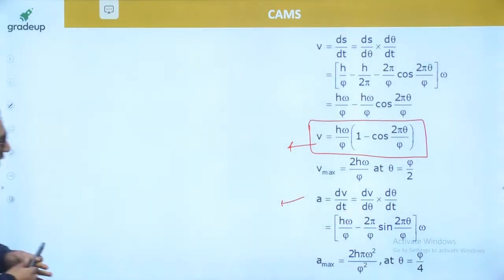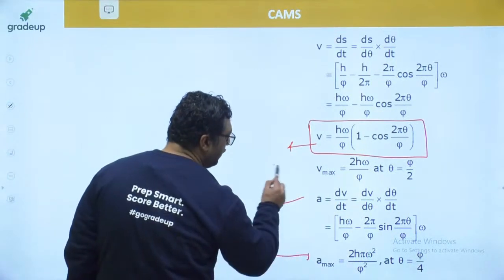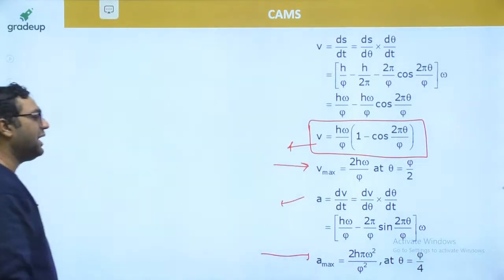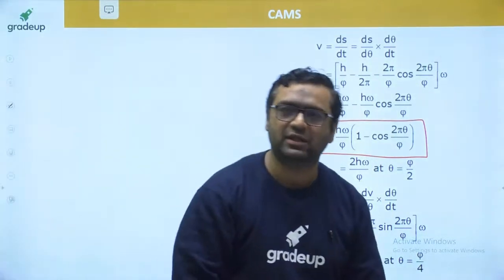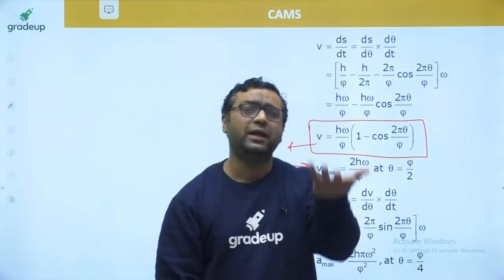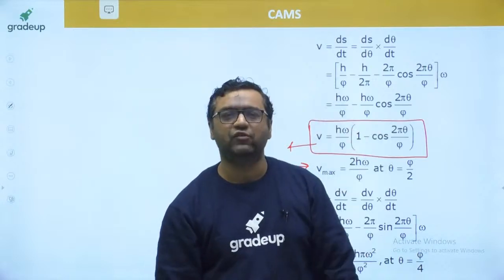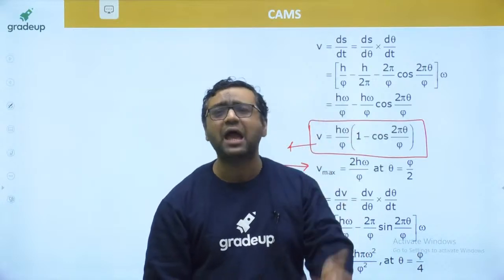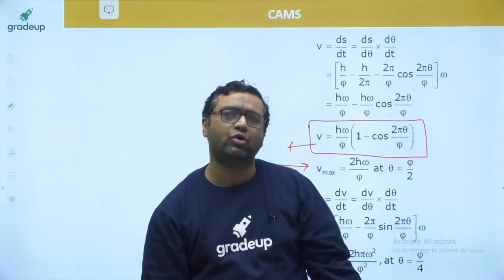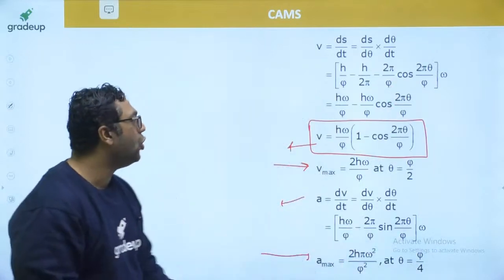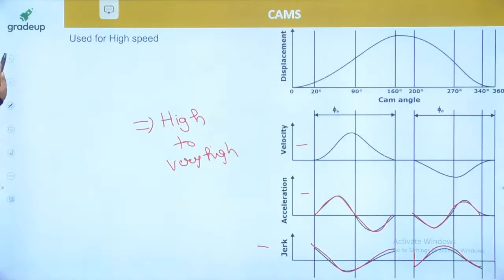So my dear, you can see the maximum value of acceleration, maximum velocity. You can remember that for your examination if you want. I will be sharing the PDF after the class. And guys, as I already said, we can go for derivation if you want, but time is not that much. It is simply differentiation 3 times, nothing more than that. So when we are going for jerk, there is no jerk becoming infinite.